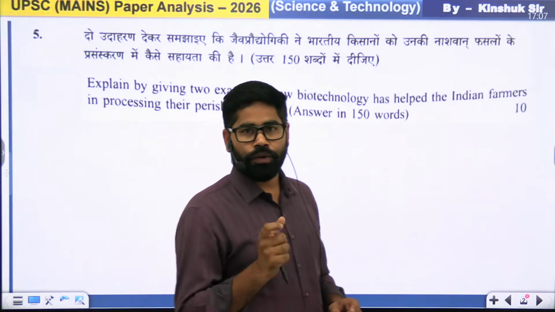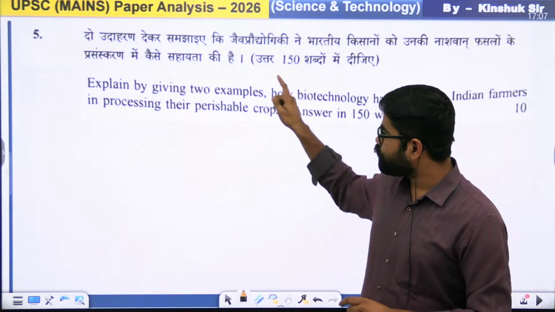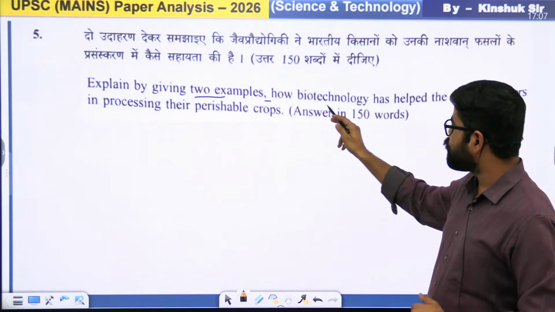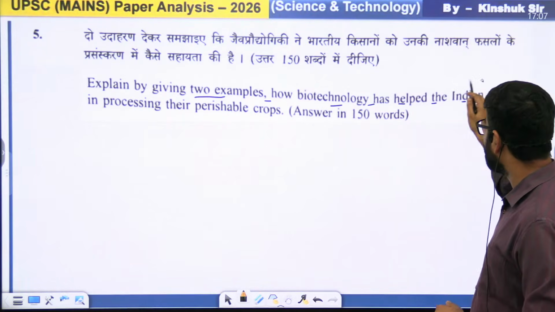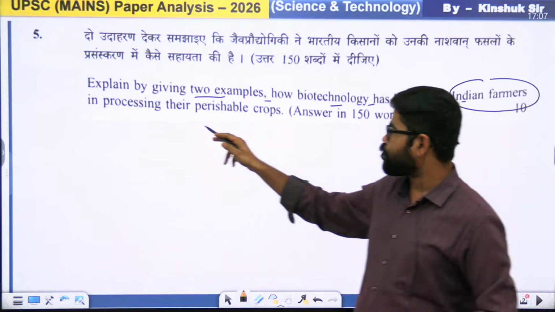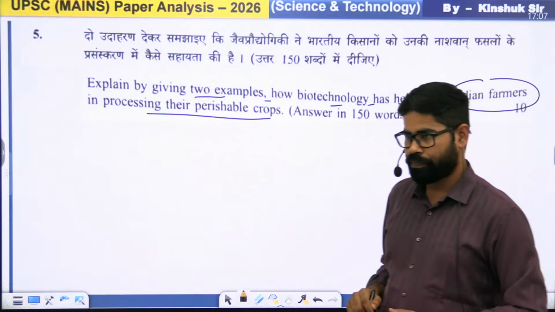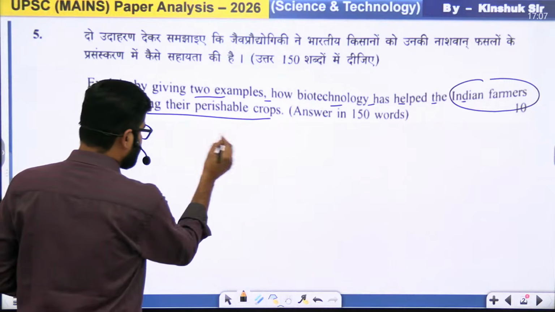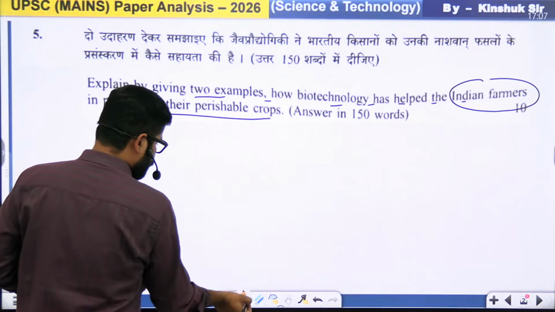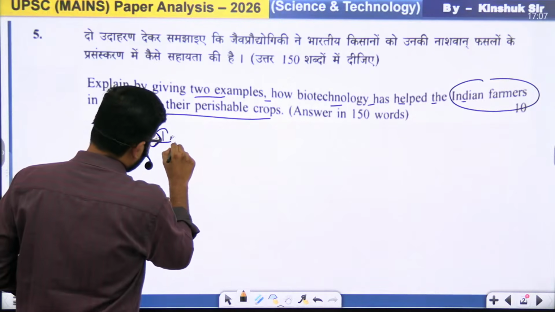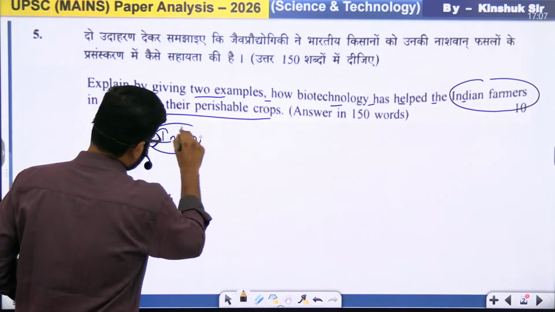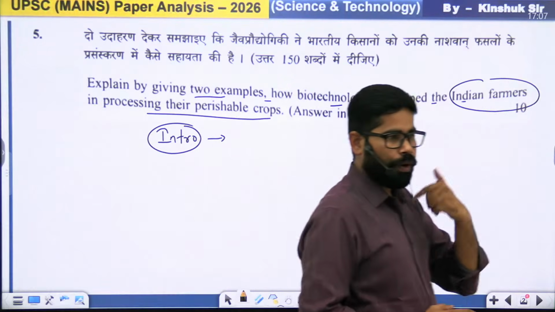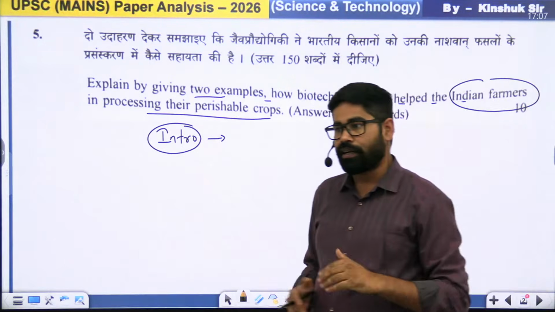Okay. So what we see here, that in the case of this question again, it was saying, explain by giving 2 examples how biotechnology has helped the Indian farmers in processing their perishable crops. ये क्वेश्चन आया. Now suppose if we have to write the answer of it, so the number 1 question is, what we are going to write in the introduction. This is the major part, like what we are going to write in the introduction.